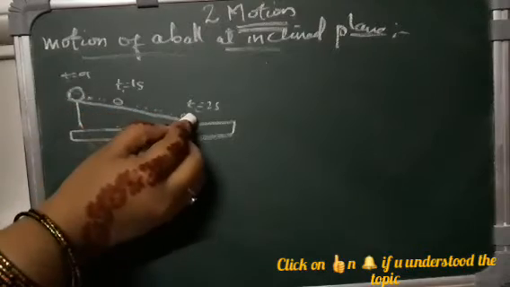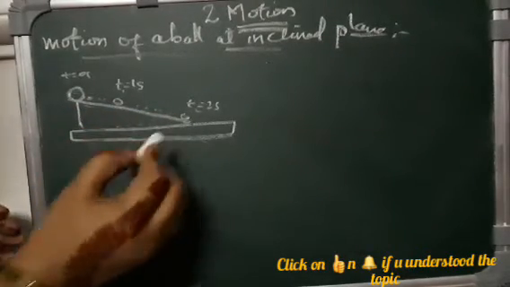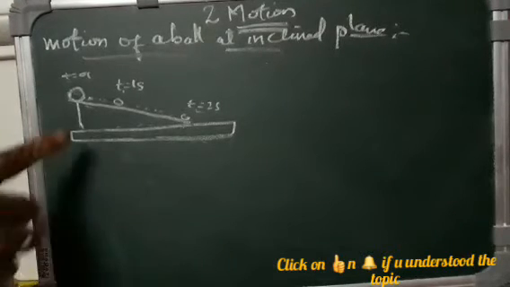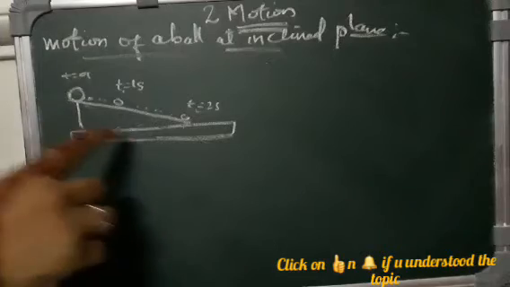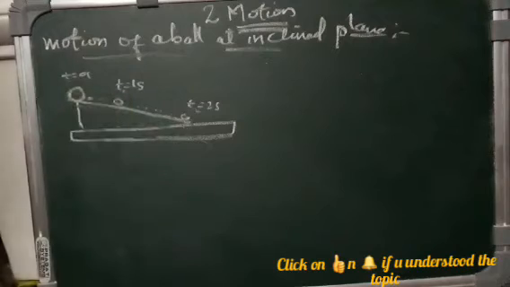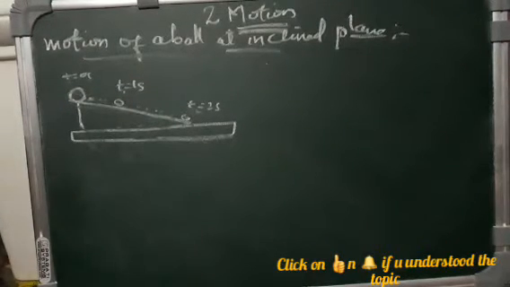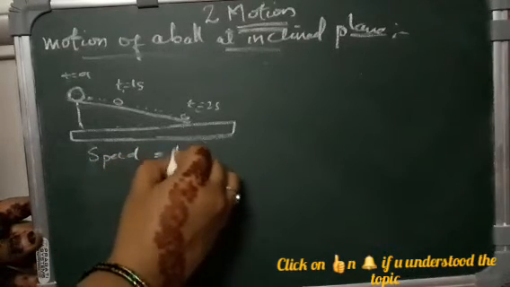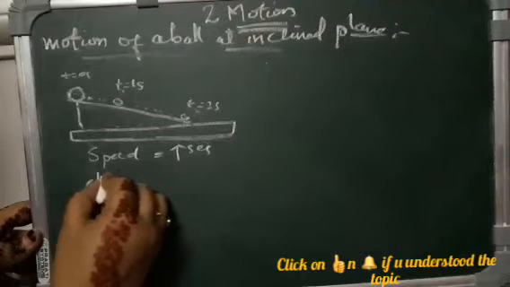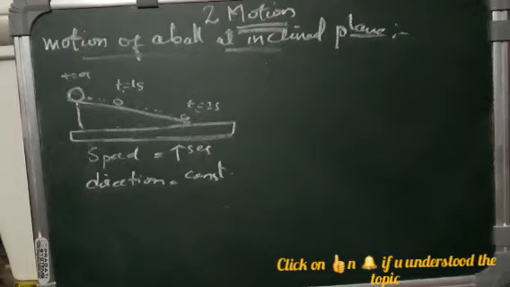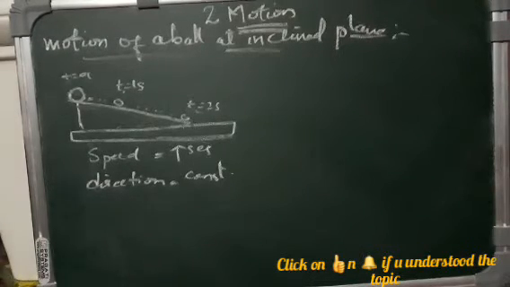So the speed increases, but on the inclined plane the direction of motion will remain constant. That means the speed will increase but the direction will not change. The ball will go in the same direction, but only the speed will be increasing here. That means the speed increases, but the direction remains constant. Okay, direction remains constant. So with this we observe that the speed changes.